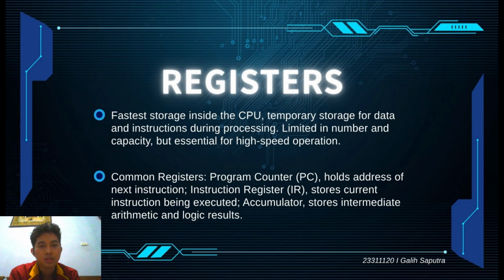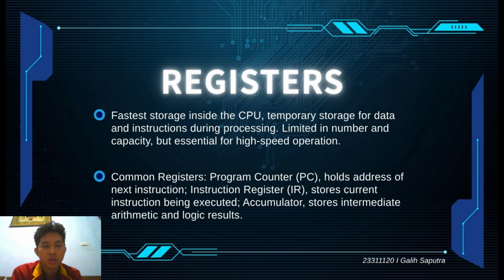Next is the registers. The registers are the fastest storage locations inside the processor. They temporarily store data and instructions that are currently being used. Although registers have limited capacity, they are extremely important because they provide immediate access to information needed by the processor. Some common types of registers include the program counter, the instruction register, and the accumulator.